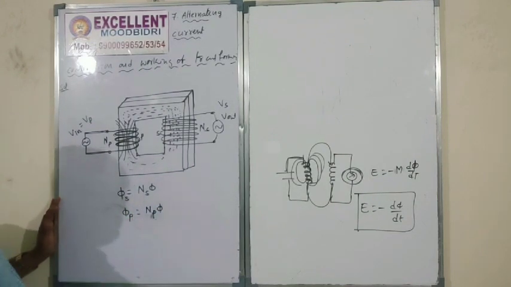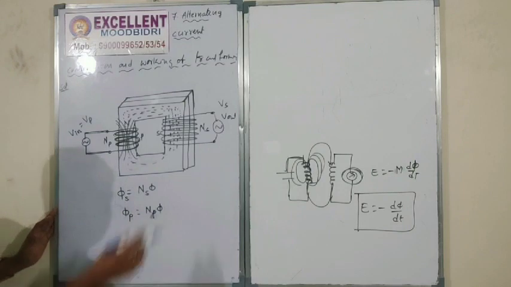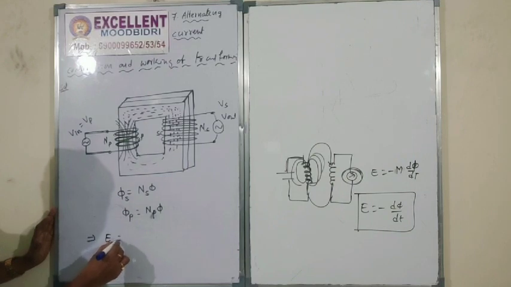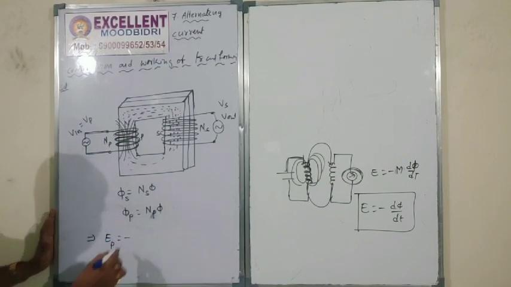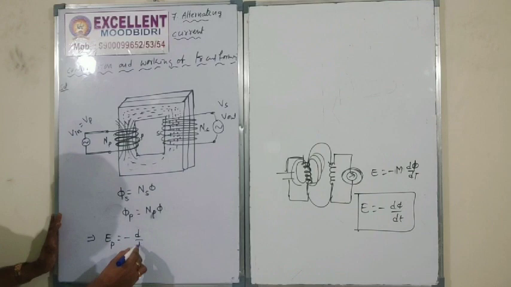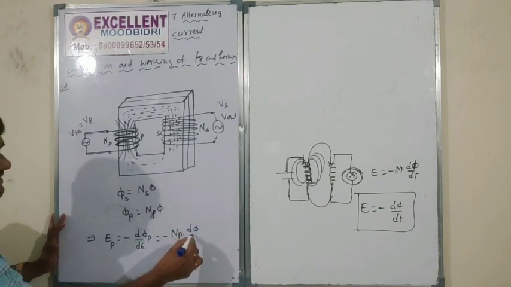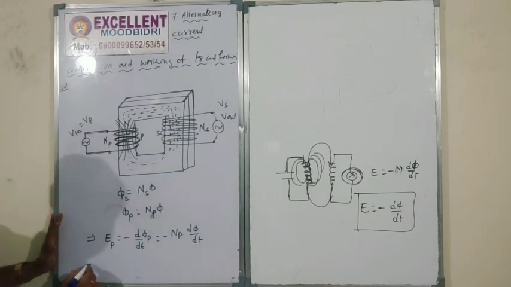It's a flux, so that here mutual induction can form. For that purpose we can use the formula EP is equal to minus d by dt of phi P, which becomes minus NP into d phi by dt.